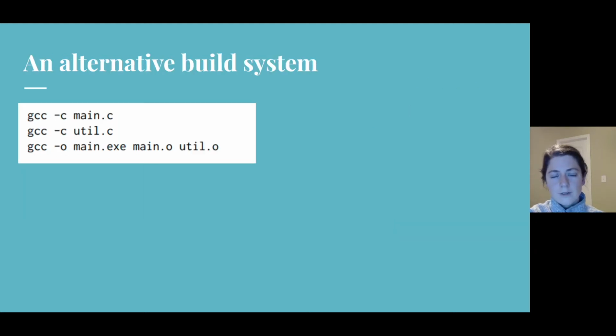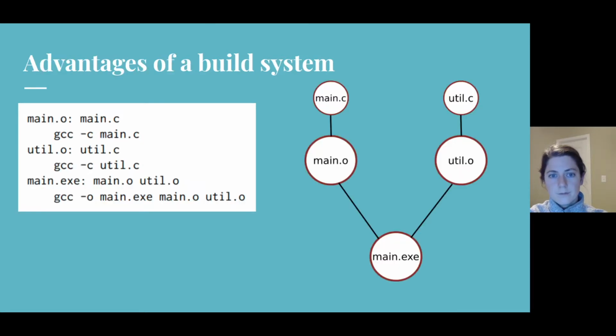We could also consider a shell script to be a build system. This script also says how to build main.exe, main.o, and util.o, and its commands are ordered in a way that respect the dependency main.exe has on main.o and util.o. But a shell script lacks some of the advantages of a build system like make. Namely, a shell script doesn't provide incremental rebuilds or parallelism.